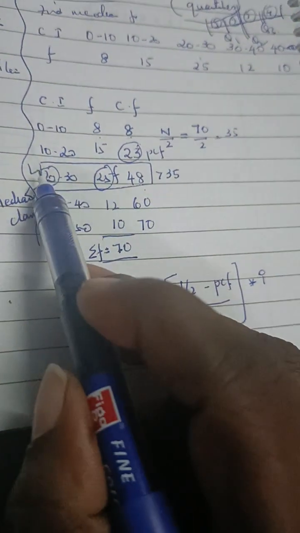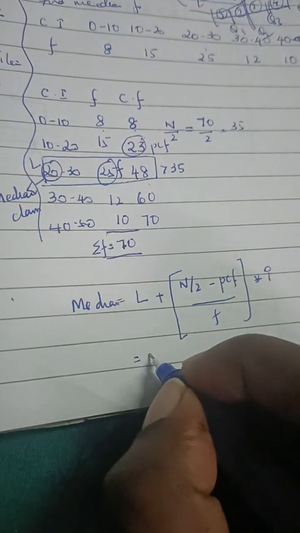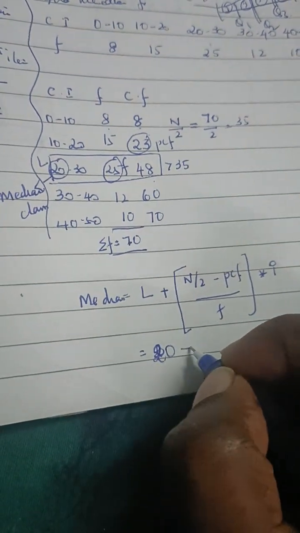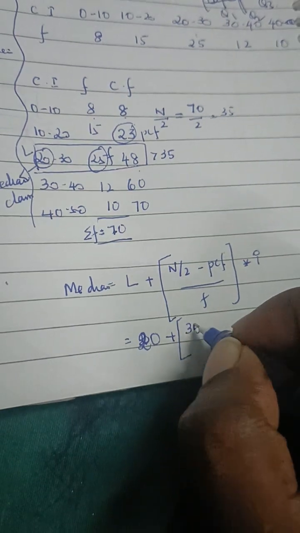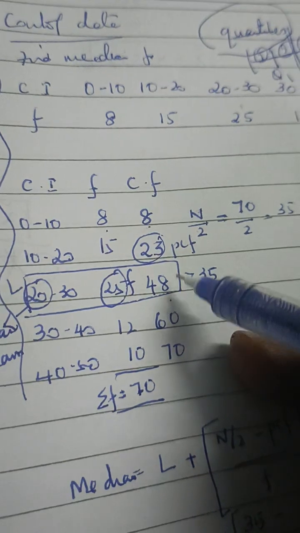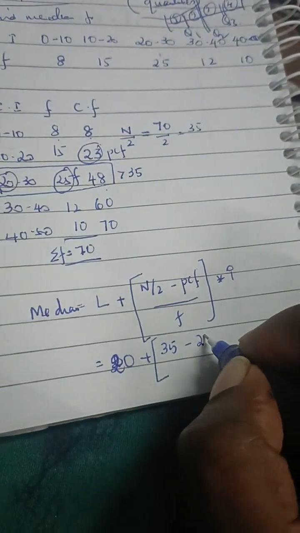We saw L, which is the lower limit of this class, 20, plus n by 2 is 35, minus PCF. The one before 48 is 23, so 23.